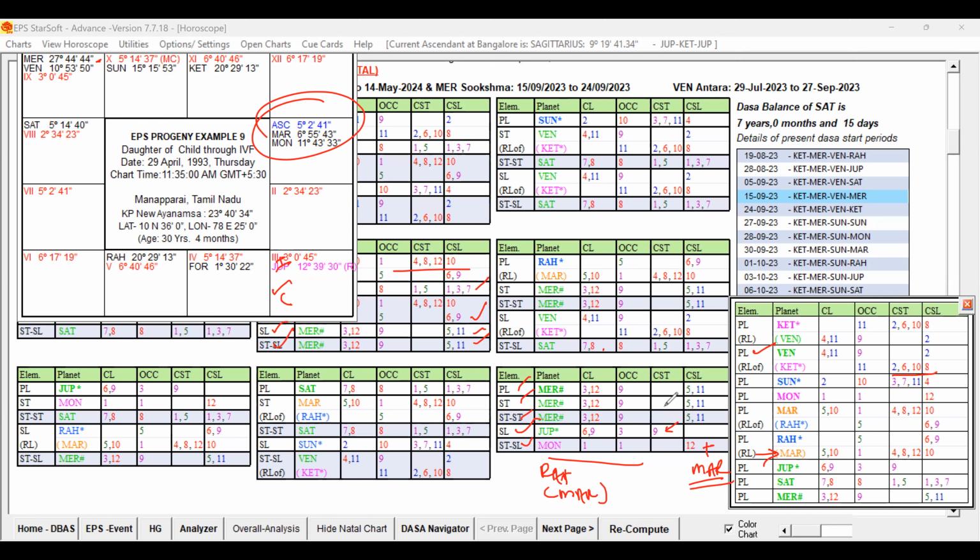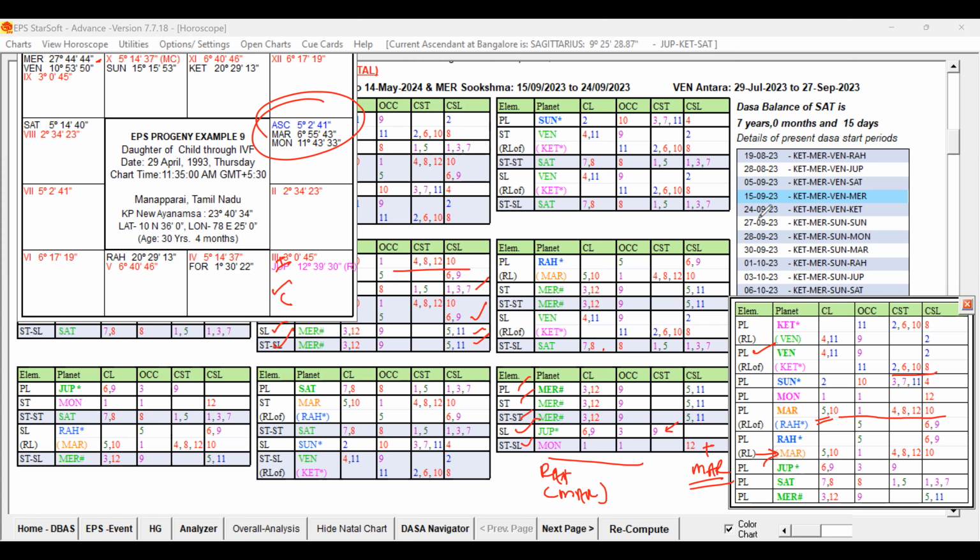The fifth lord is getting influence from the fifth lord itself. Mars is the unfavorable key planet because of this, right? That fifth lord itself is a self-afflicted planet. But the fifth sublord is good and indirectly afflicted by Mars, but not in a strong way. So that way we are able to understand.